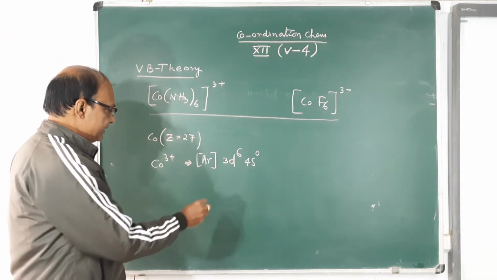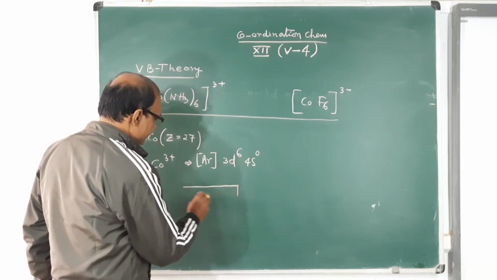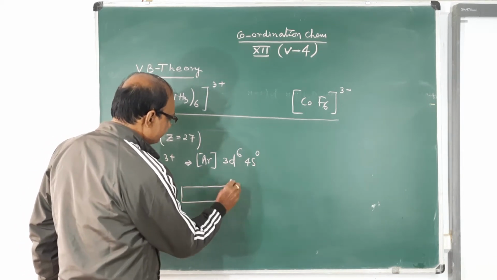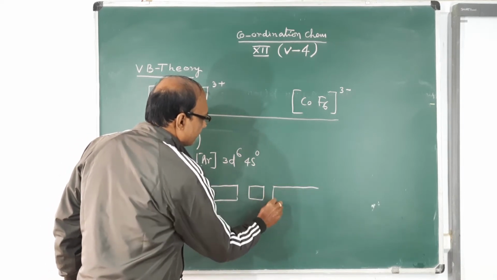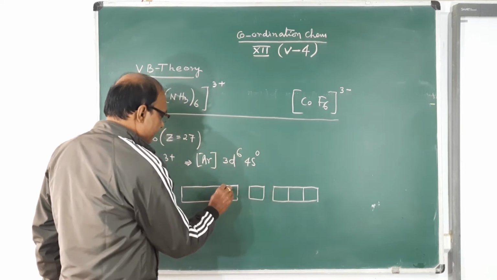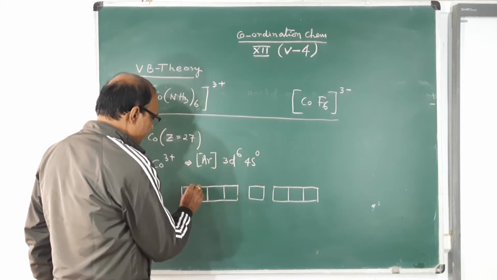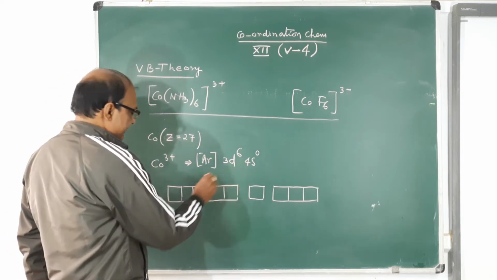Therefore, see the hybridization. We are writing the process of hybridization. This is 3d, this is 4s, this is 4p. There are 5 orbitals in d, and there are 6 electrons.